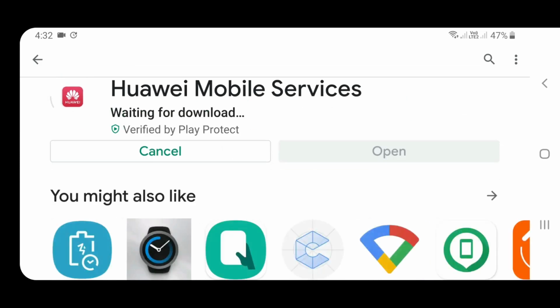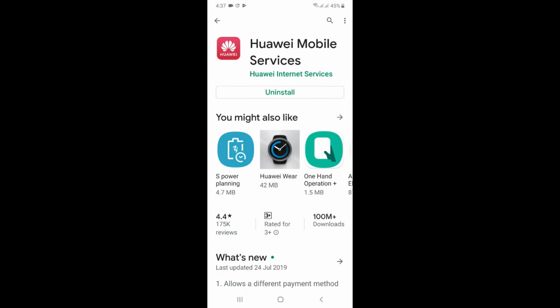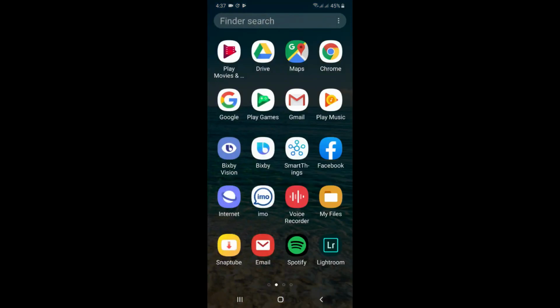You won't get an option to open the application, it will just install on your phone. It is about 33 MB. I'll skip this part. Okay, now the app has installed, and as I told you earlier, there is no option for opening. You just need to install it on your phone. And now what you have to do is install the